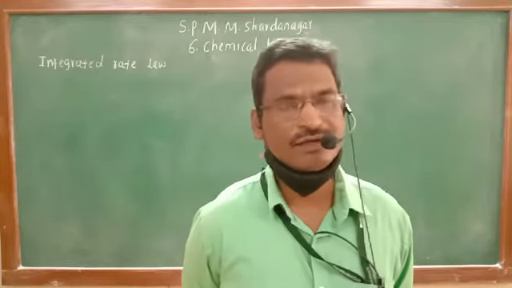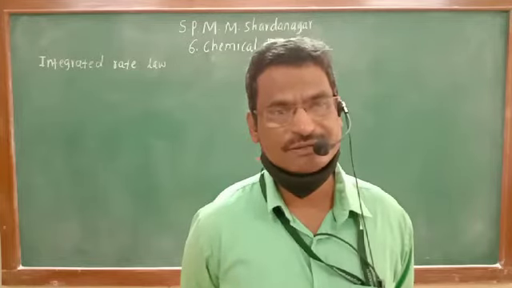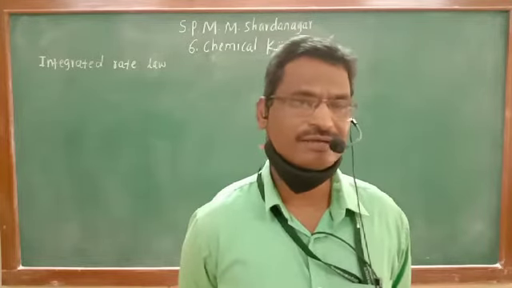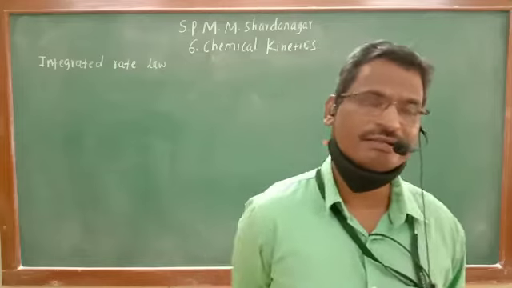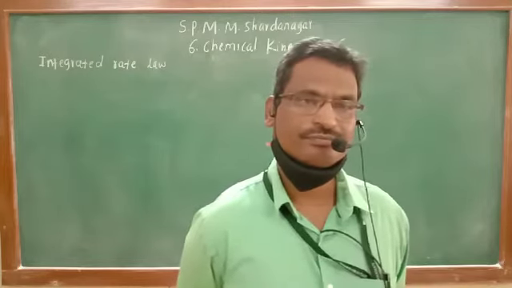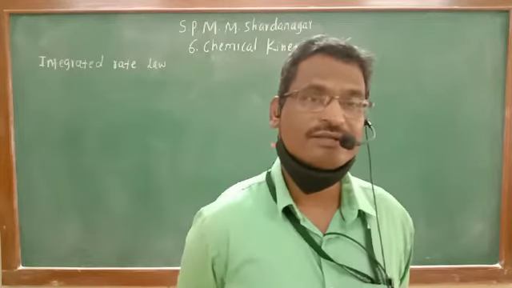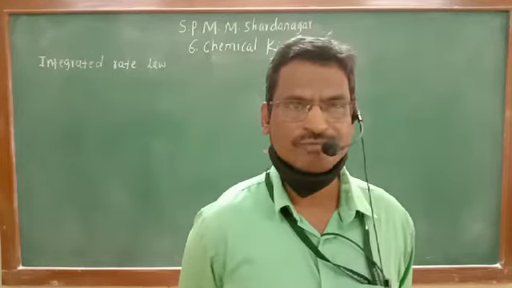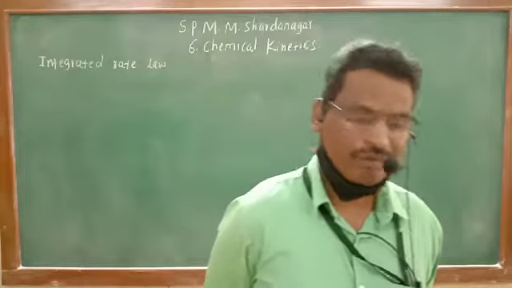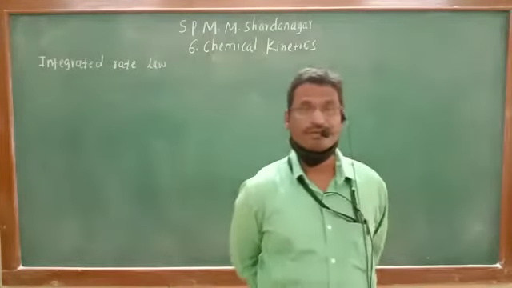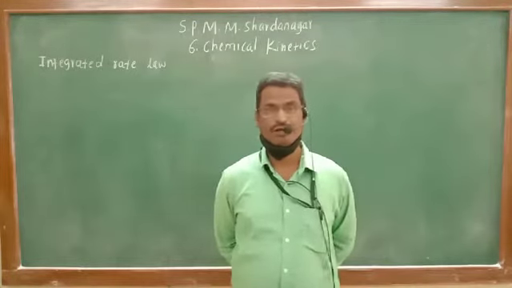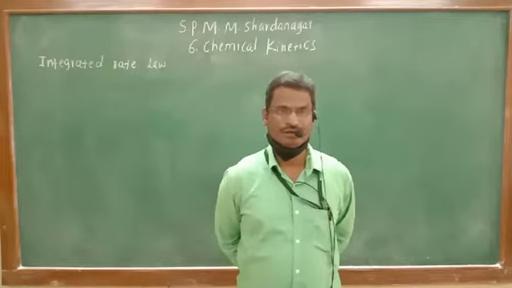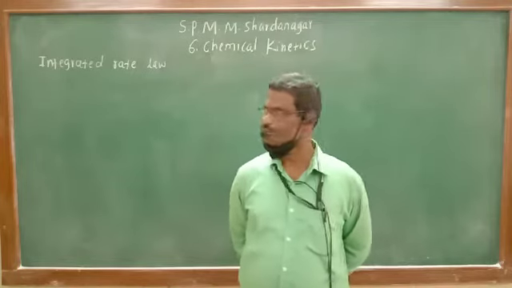So molecularity does not depend on experimental conditions, but order of reaction does. Molecularity is always a whole number, always integral, whereas order of reaction may be integral or fractional, and may even be zero.